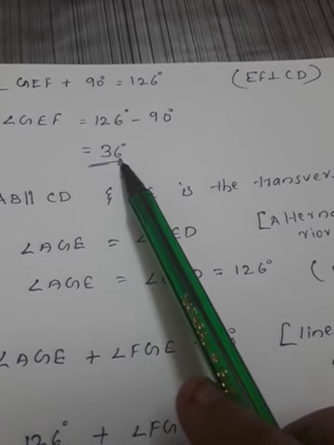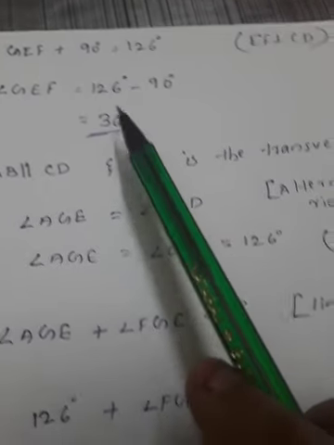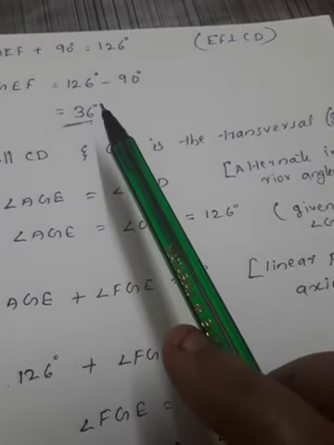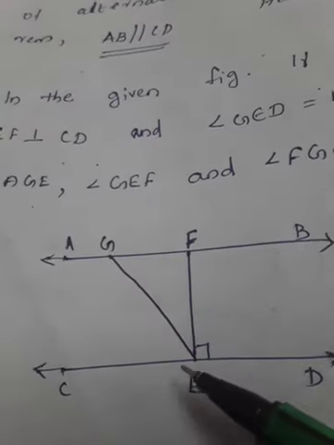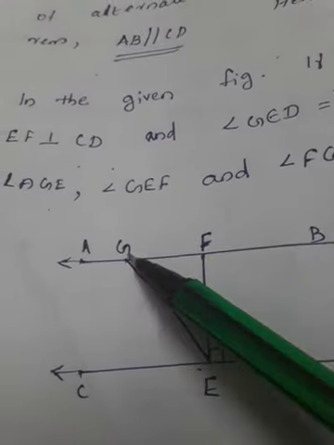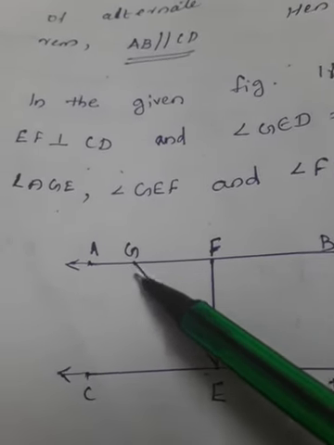Then we need to find angle AGE and angle FGE. These two measures we need to find.